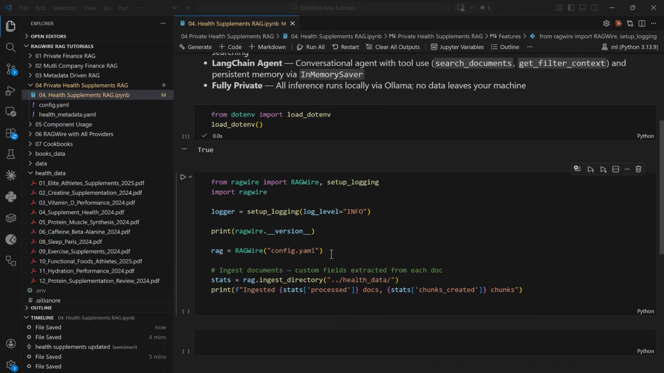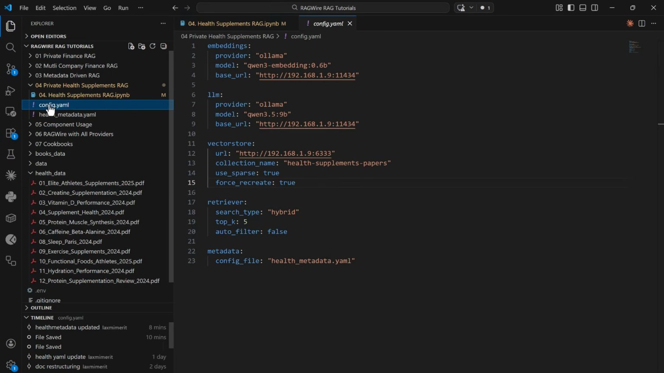Apart from that, we also need to make sure that we set our config file correctly. As you scroll here, you are going to see the embeddings. I have defined the Ollama embeddings, and the LLMs are also Ollama LLMs: Qwen 3.5, 9 billion parameter. That's the latest LLM model.